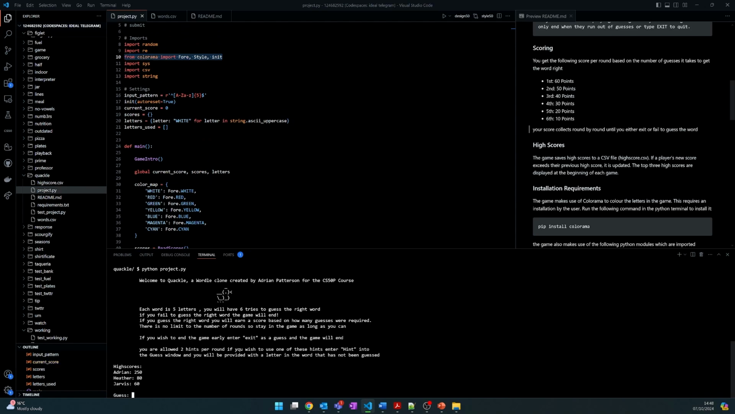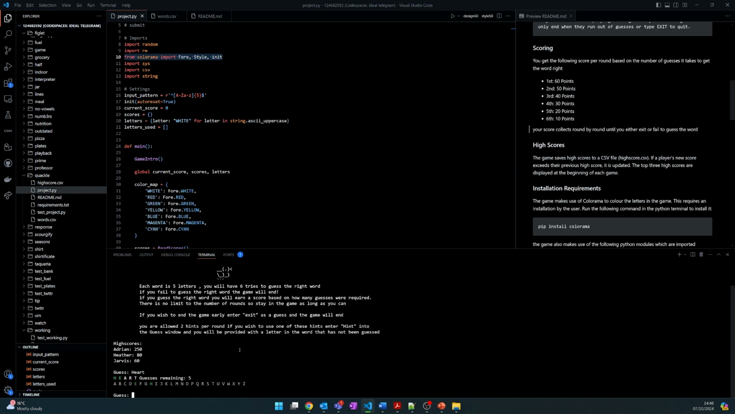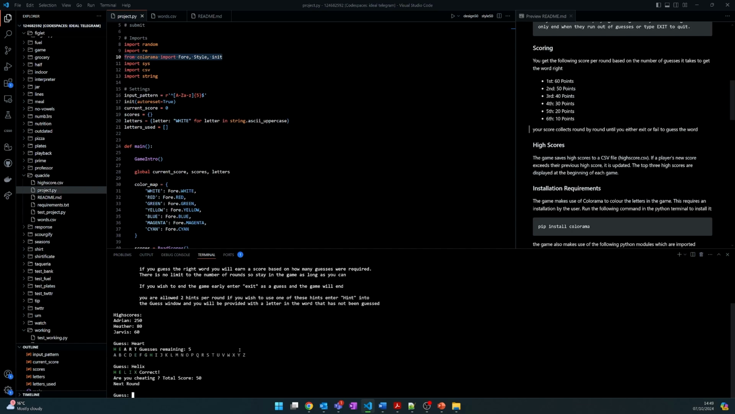Right, so it gives us an intro to the game here, and it gives us our high scores. It's also explaining the hint system in that drop down over there, so we can go ahead and see, for example, put in heart, and it comes up HE is correct. So we've got H and E in the correct location. Now we just need to figure out what the rest of the letters are. What about this? There we go. So we got that correct on the second guess, so that's now a total score of 50 points, and we can now start our second round.